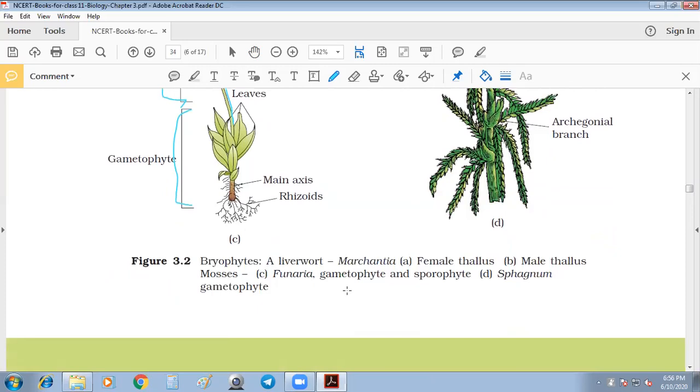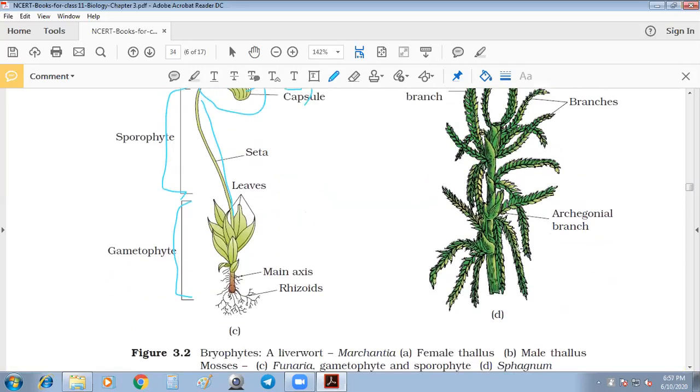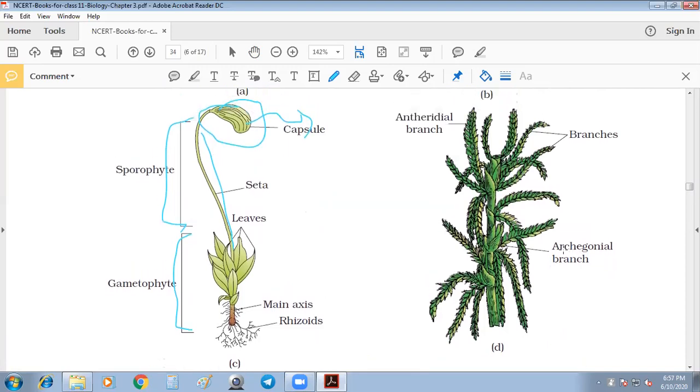Then diagram D is Sphagnum, which is also a gametophyte. Here is the archegonial branch, which has the female reproductive organs, and this is the antheridial branch.